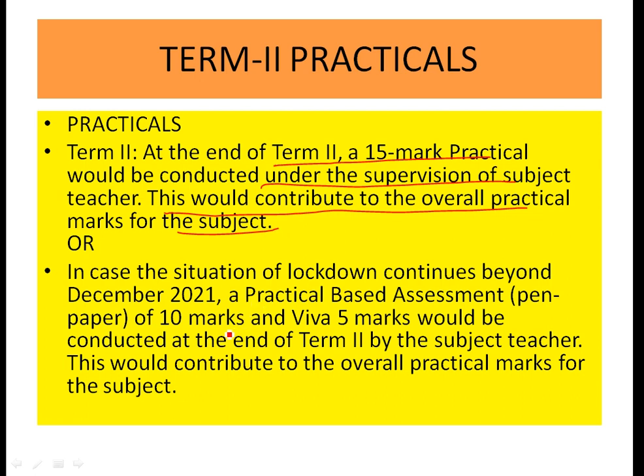If the lockdown continues beyond December 2021, a practical based assessment, a pen paper test of 10 marks and viva of 5 marks, would be conducted at the end of term second by the subject teacher, and this would contribute to the overall practical marks for the subject.